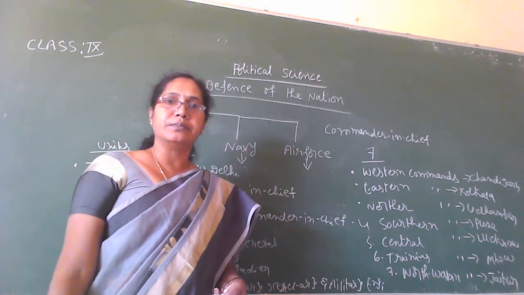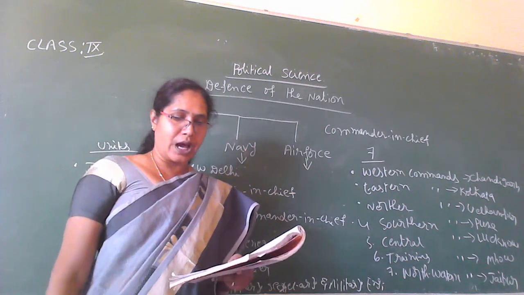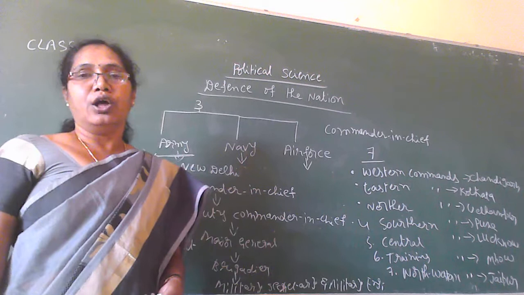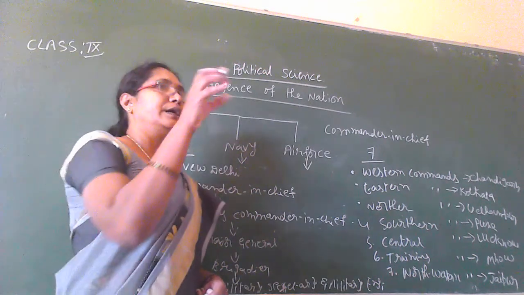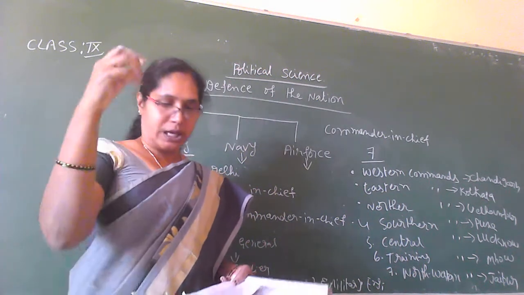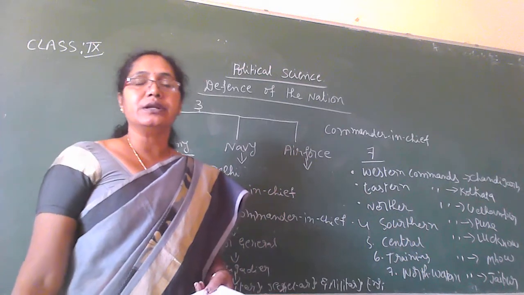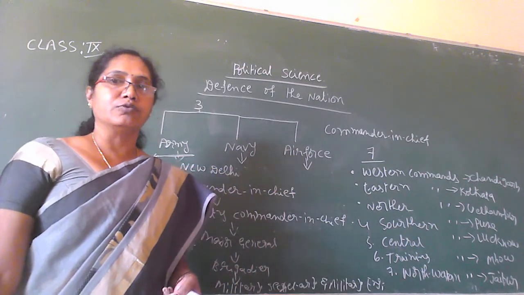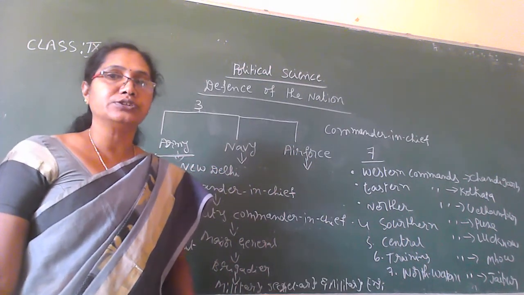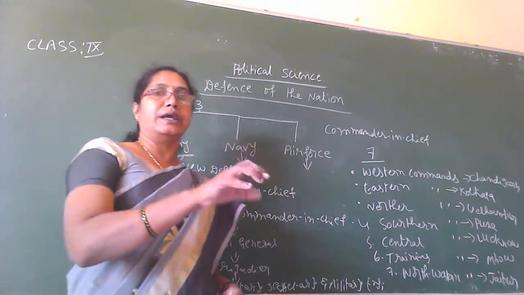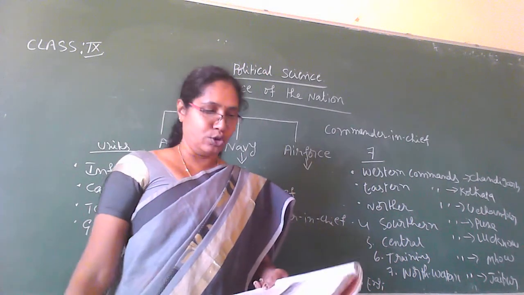Which are the subdivisions? One is area and the other is sub area. Who looks after the area and sub area respectively? Major general and brigadier look after the administration of the area and sub area units.